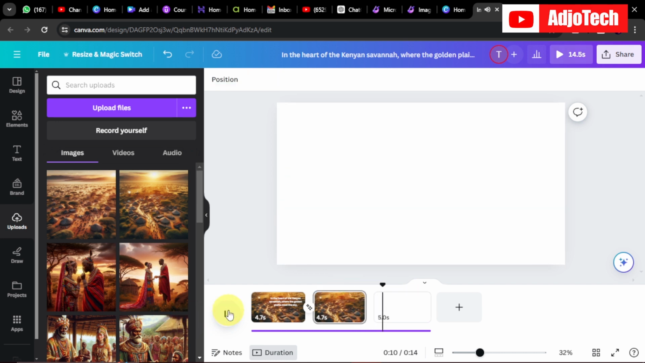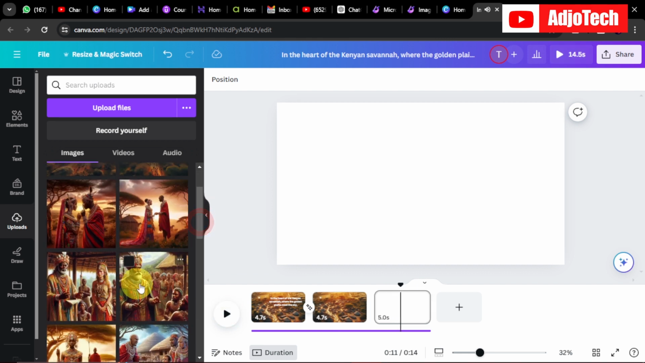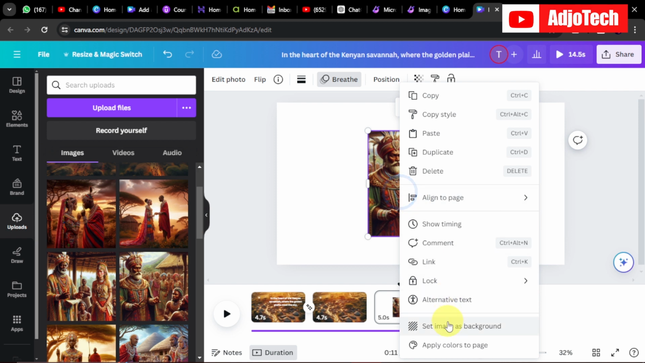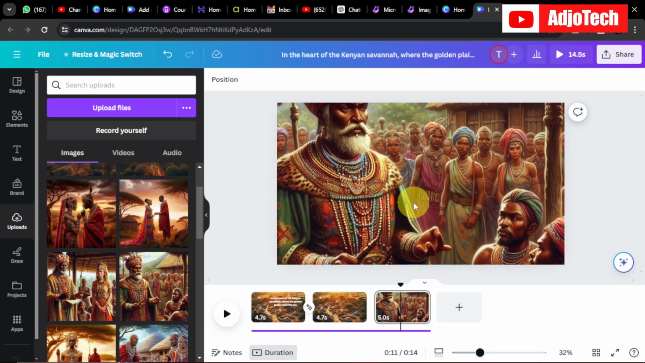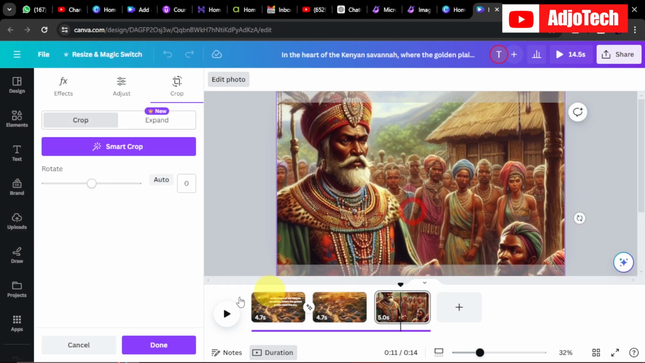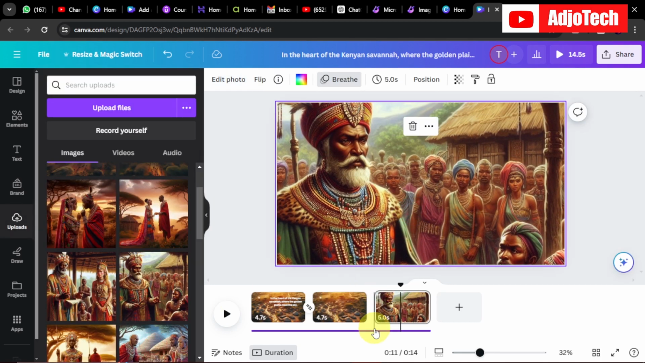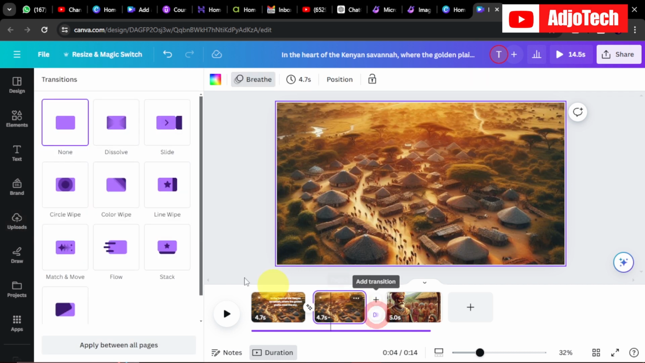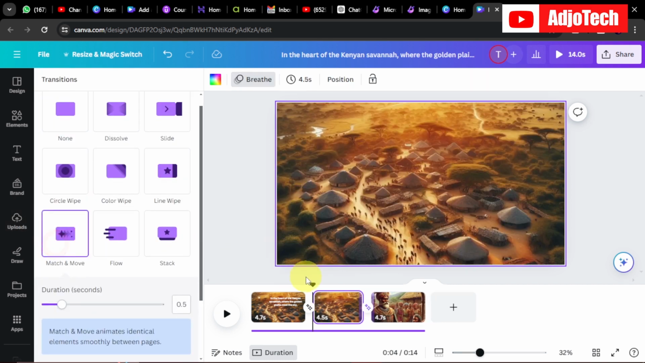tradition, here the rhythms of life. So I can add in some images, more images. So if you want to reposition your image, you can just double click on that and then just reposition your image and then click on done, and then continue with the effects within your images. So I'm going to use the match and move for all.